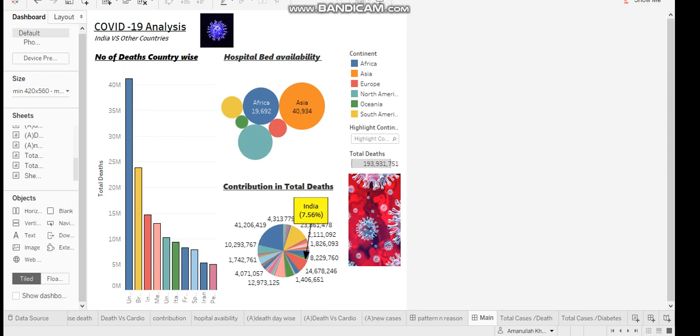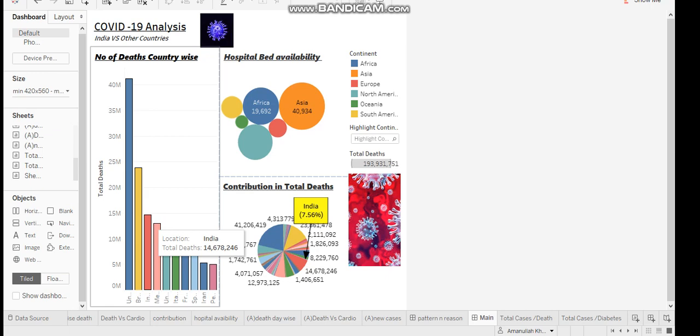The region that I have focused more on is my mother country, India. From the very first graph, we can see that if we compare the number of deaths country-wise, the United States stands at the first position, followed by Brazil and then India at the third position. It is also important to note that this data set is till 14 December 2020 only.